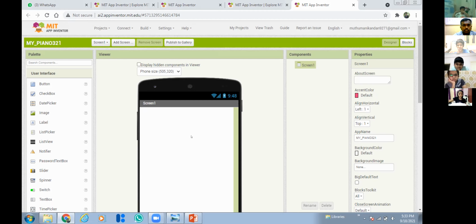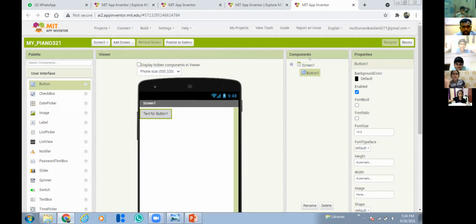Okay, suppose if I want to add one button, so simply I'm taking one. How to add that button? Simply take a button and place it over here. Very simple, right? So now on the right side you can see what components I'm adding here, that will be shown. Button one I added now, that is shown here.